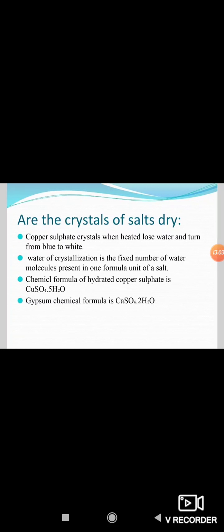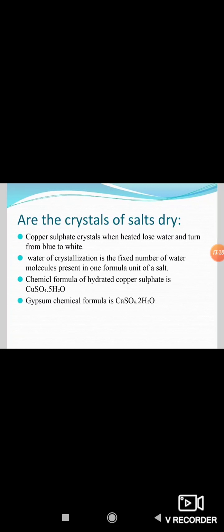Another salt which possesses water of crystallization is gypsum. It has 2 water molecules as water of crystallization. CaSO4 2H2O is the chemical formula of gypsum.